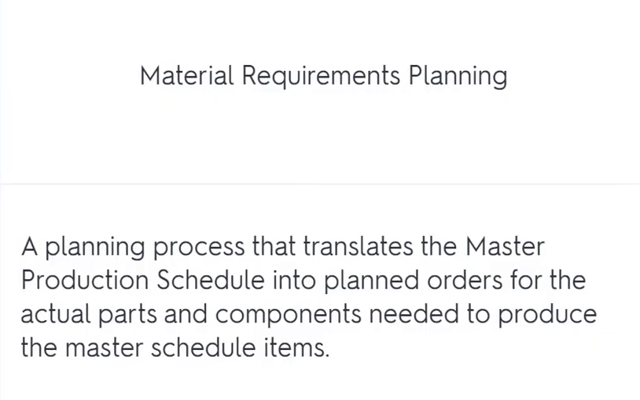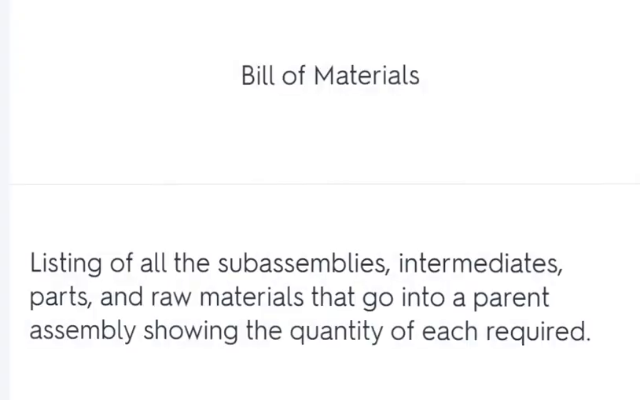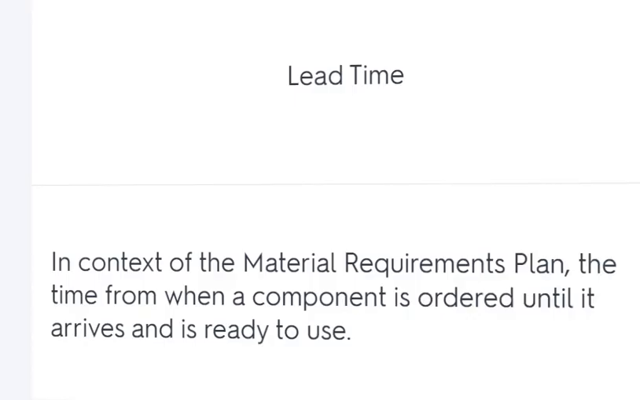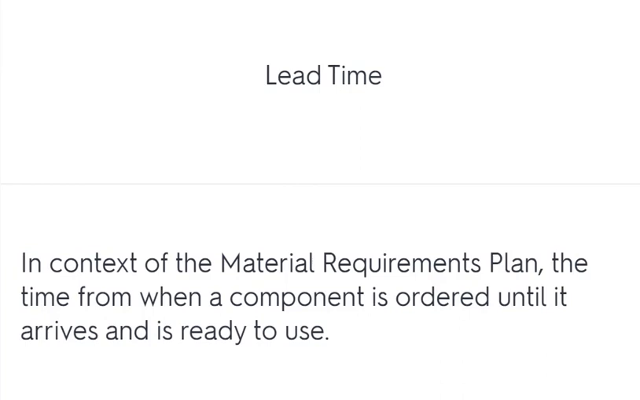Material requirements planning: a planning process that translates the master production schedule into planned orders for the actual parts and components needed to produce the master schedule items. Bill of materials: a listing of all the sub-assemblies, intermediates, parts, and raw materials that go into a parent assembly, showing the quantity of each required. Lead time: in the context of the material requirements plan, the time from when a component is ordered until it arrives and is ready to use.